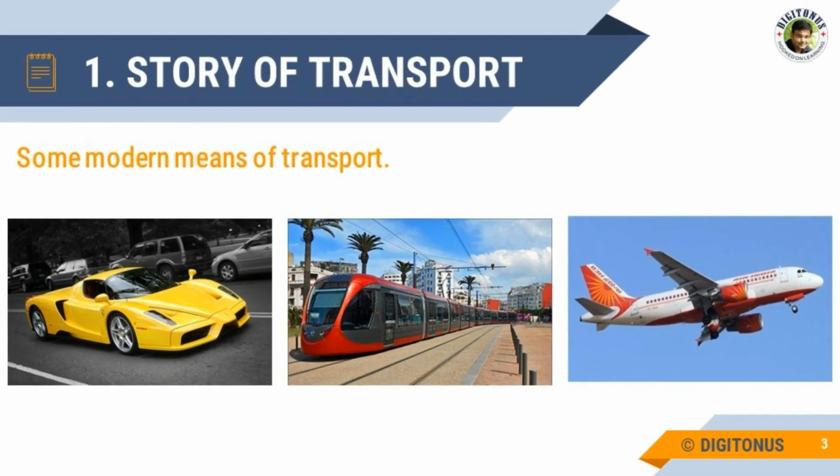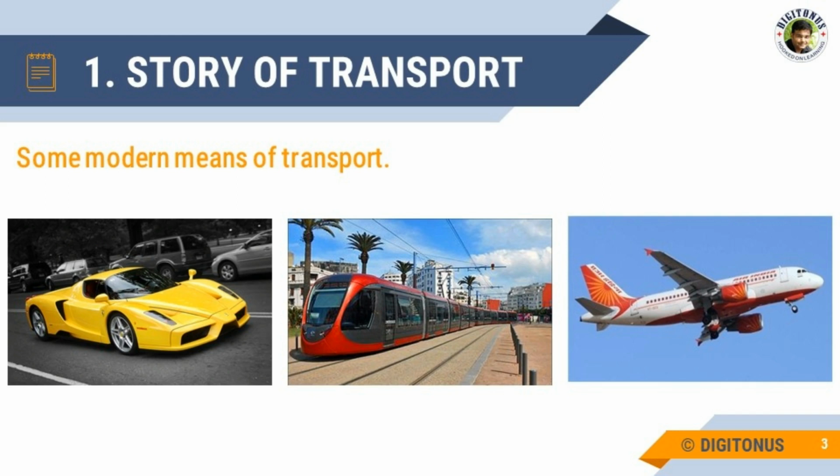See dear students, in the ancient times, when no means of transport were available, people travelled mainly on foot. They carried their luggage on their back. After some time, when the domestication of animals started, human beings started using animals such as horse, camel, elephant for transportation and for carrying their goods from one place to another. Then later on, the invention of the wheel occurred. Now the carts pulled by animals were used to travel from one place to another.